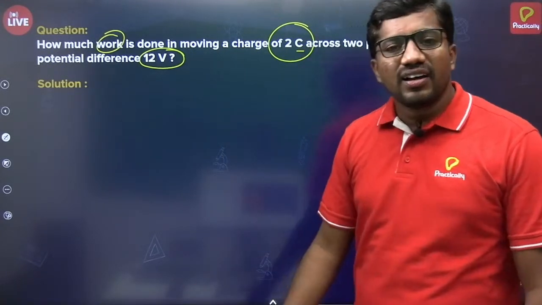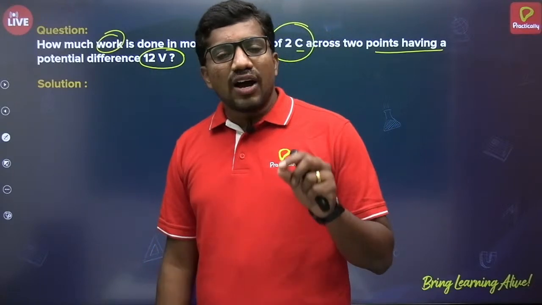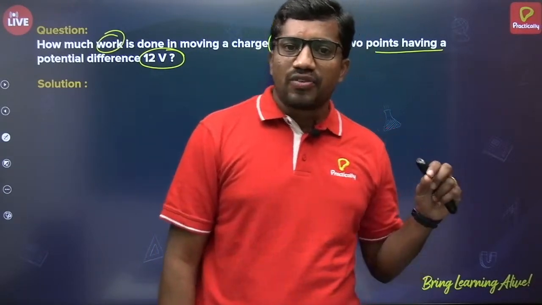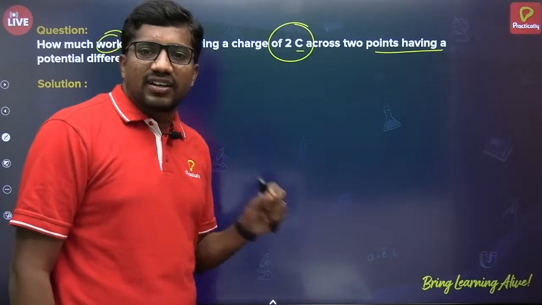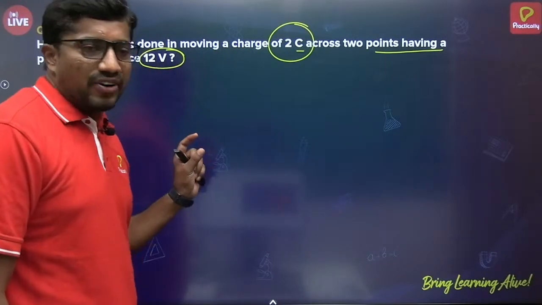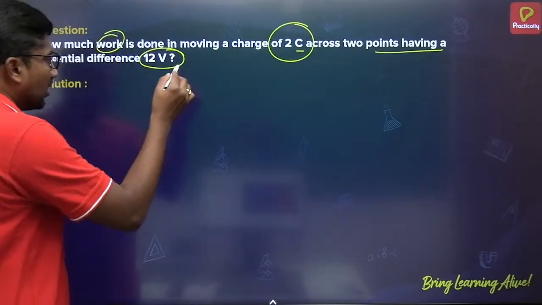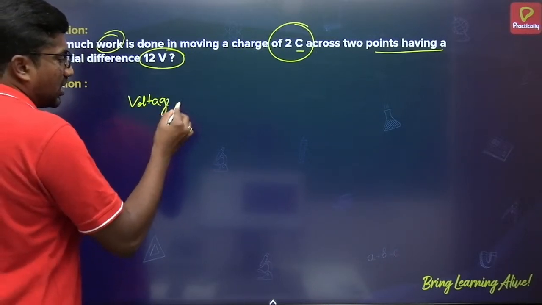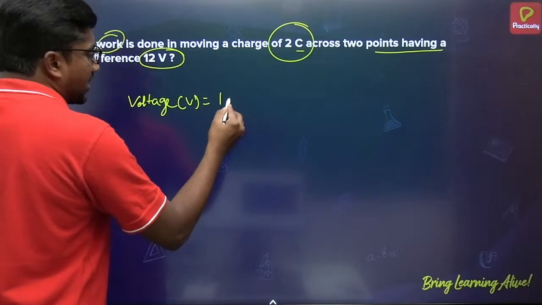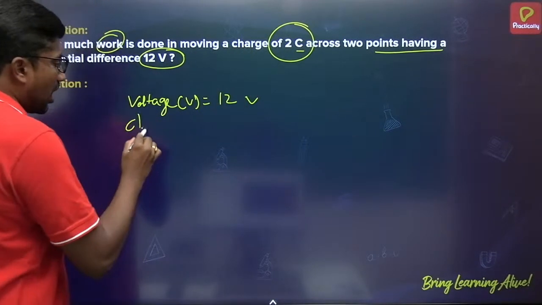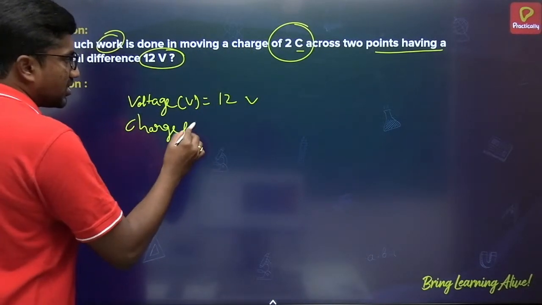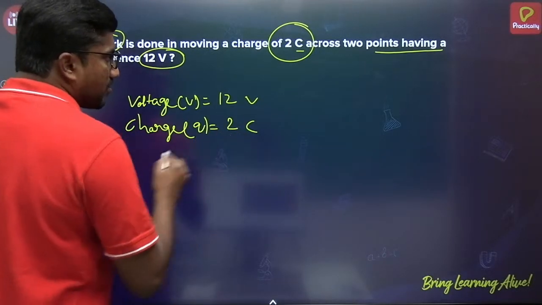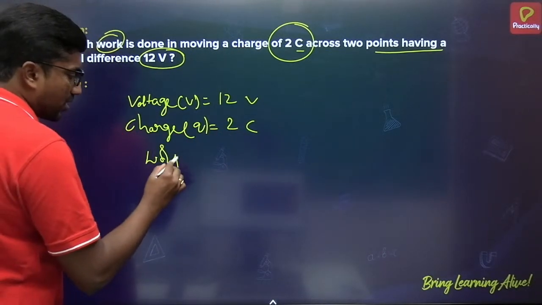We know that the amount of work done per unit charge to displace from one point to another along the conductor is called voltage or potential difference. According to the given data, the potential difference across the 2 points is 12 volt, and the charge is 2 coulomb. So we have to calculate work.